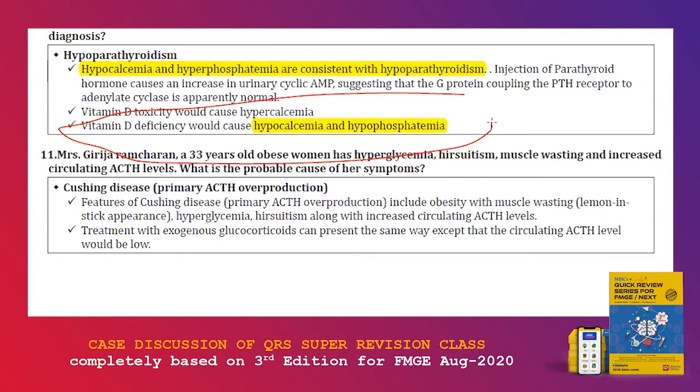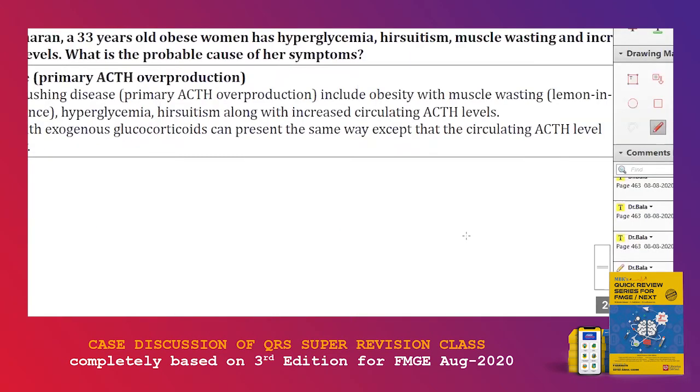A 33-year-old obese woman with hyperglycemia, hirsutism, muscle wasting, and increased circulating ACTH levels. Now, what is the probable cause of her symptoms? She has high sugar, hirsutism, muscle wasting, and high circulating ACTH levels. So what are they talking about? During a lecture I mentioned this, they're talking about lemon on stick appearance. Lemon on stick appearance.